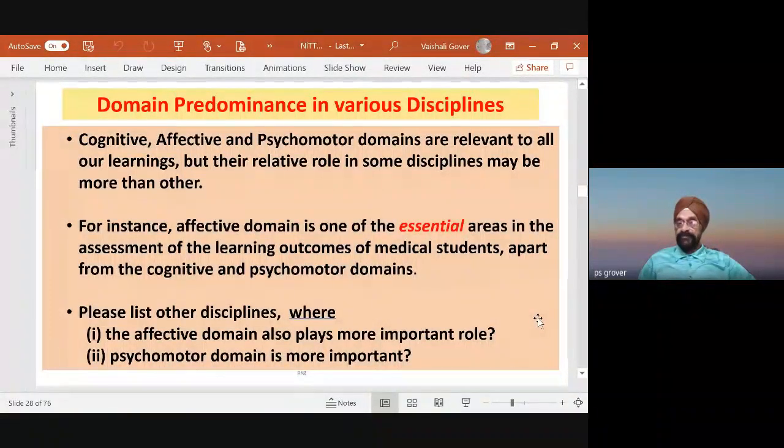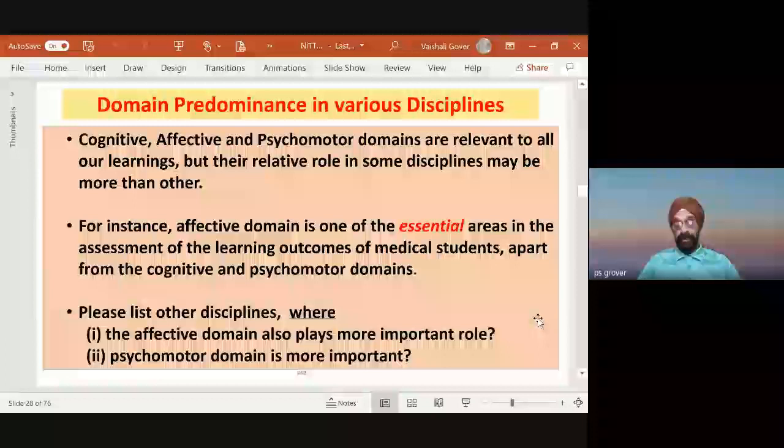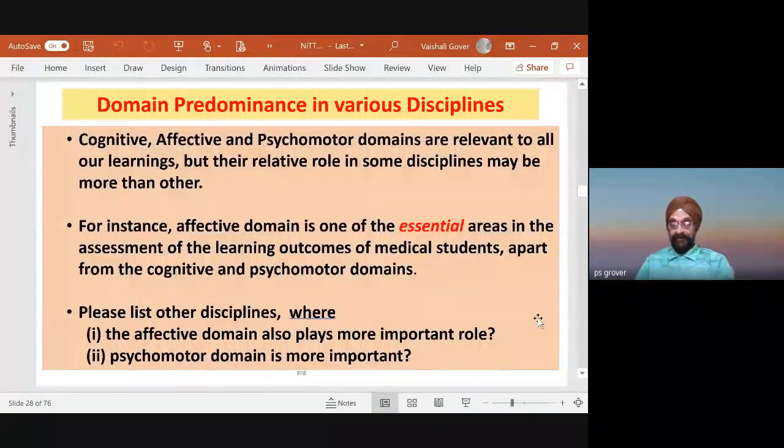Cognitive, affective, and psychomotor domains are relevant to all our learning, but their relative role in some disciplines may be more than others. For instance, the affective domain is one of the essential areas in the assessment of learning outcomes of medical students, apart from the cognitive and psychomotor domains. Because a medical student, we expect them to have more empathy for the patients, more understanding and better psychology of the patients, compared to maybe an engineering student. Again, it depends. So please list other disciplines where the affective domain also plays an important role.